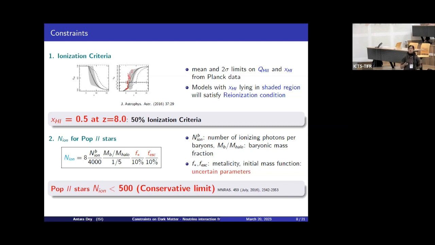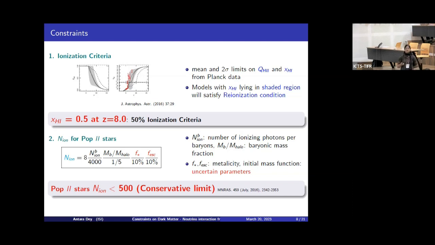So these are the mean and 2 sigma limits on volume filling factor of the ionized region and the neutral hydrogen fraction from the Planck data. So if we change the 50% ionization condition from redshift 8 to 7, this will definitely affect our result, and still the 50% ionization at 8.0 is valid from Planck.